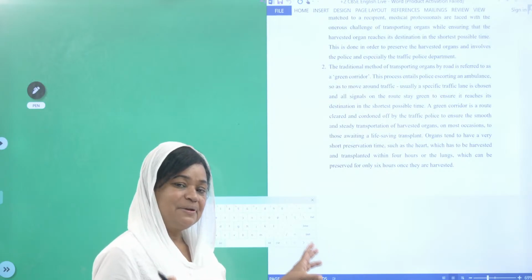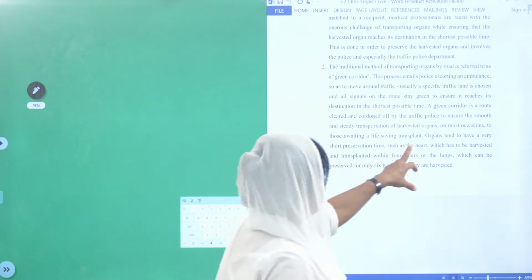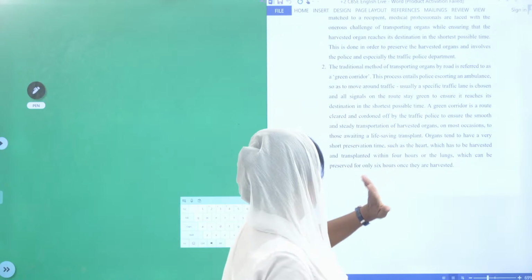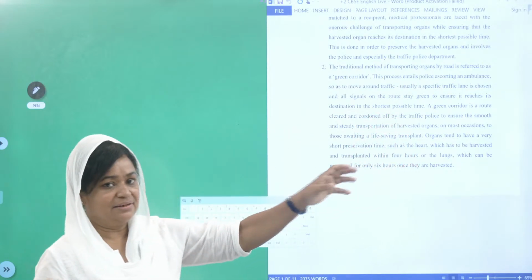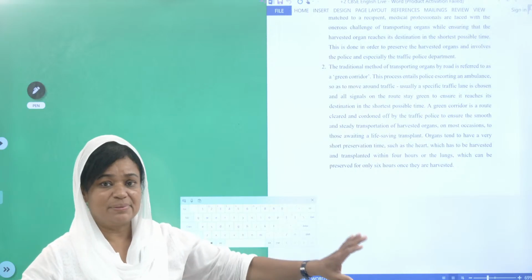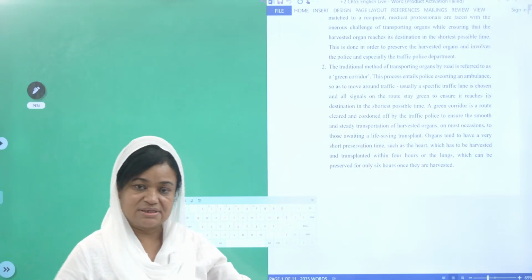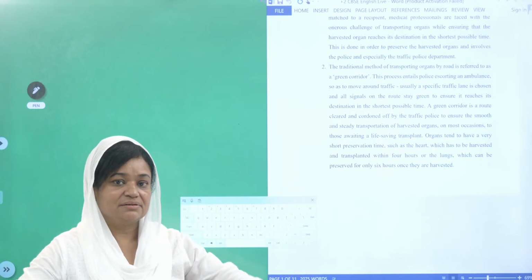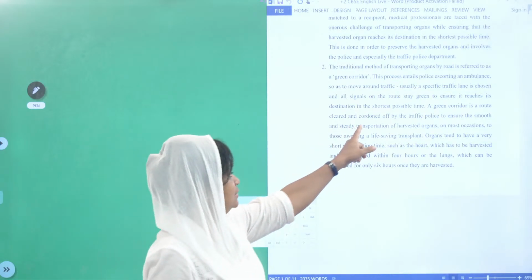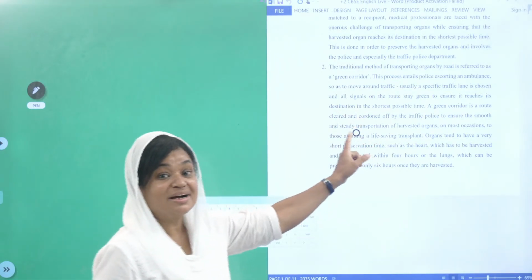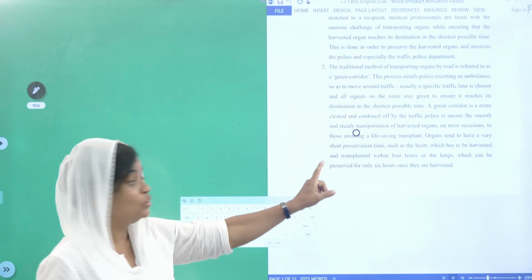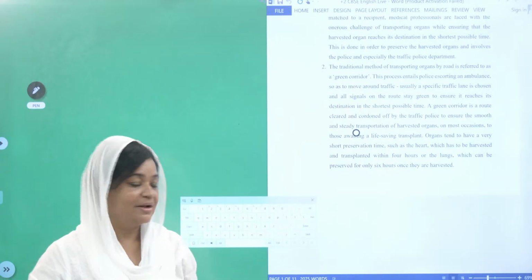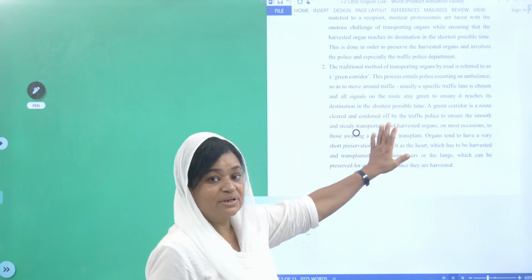I hope this is very simple language. You will all understand this. A green corridor is a route cleared and cordoned off by the traffic police. Cordoned off, I think it is, like you have to move the people, like when organ transportation is done, then if there is a crowd, the police will come and tell them to stay back. Might be that is the answer. You can do a guesswork, that is why I am telling this. If you do not know what is cordoned, I don't know the meaning, don't get stuck there, move on. And that is why I told you, do the guesswork here.